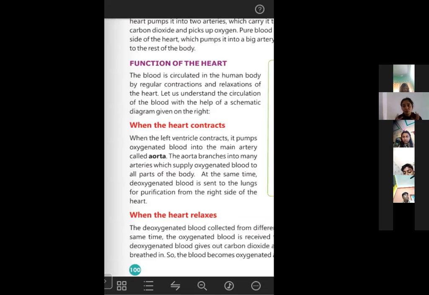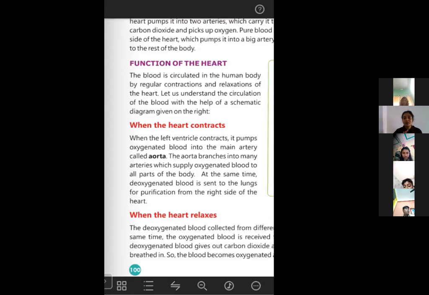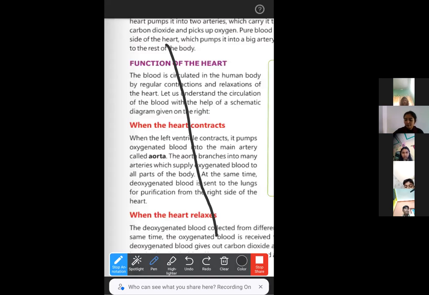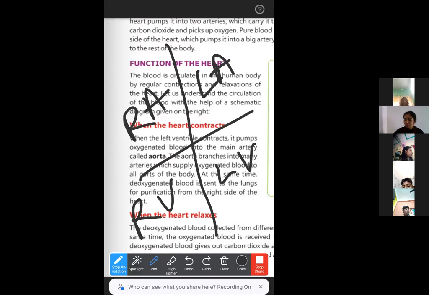When the heart contracts, that means when it squeezes in the inward direction, when the left ventricle contracts, it pumps the oxygenated blood. As I have told you, the left hand side, see the right atrium, left atrium, right ventricle, left ventricle. So this left hand side deals with only oxygenated blood, the blood that contains oxygen. And the right hand side deals with only deoxygenated blood, that means the blood that contains carbon dioxide.